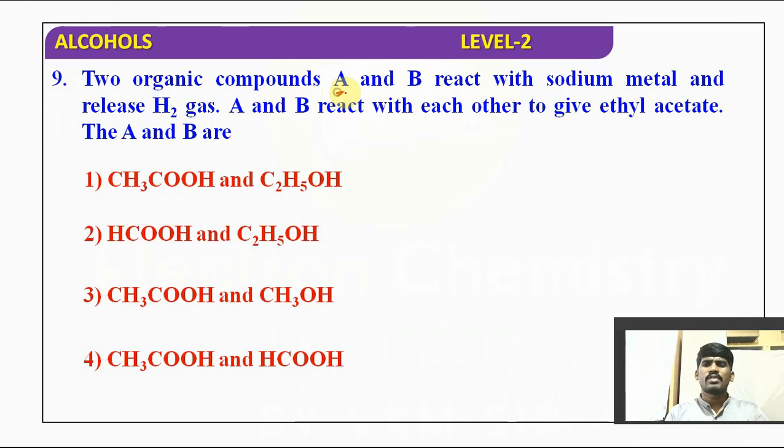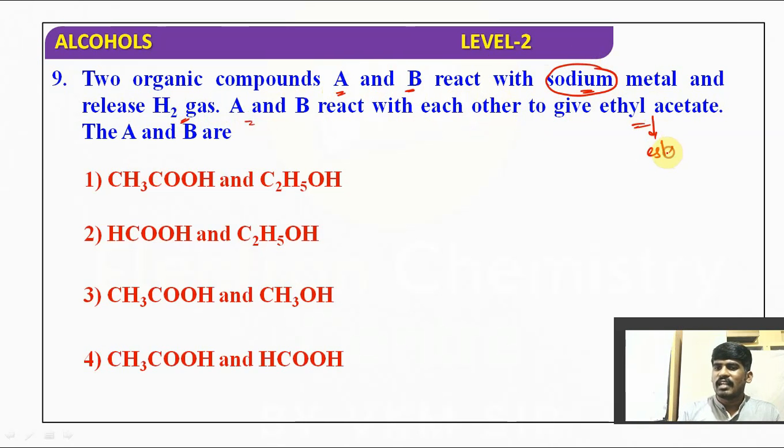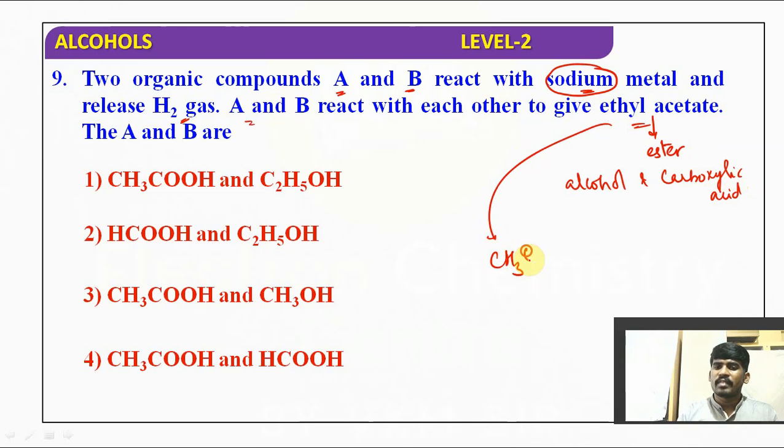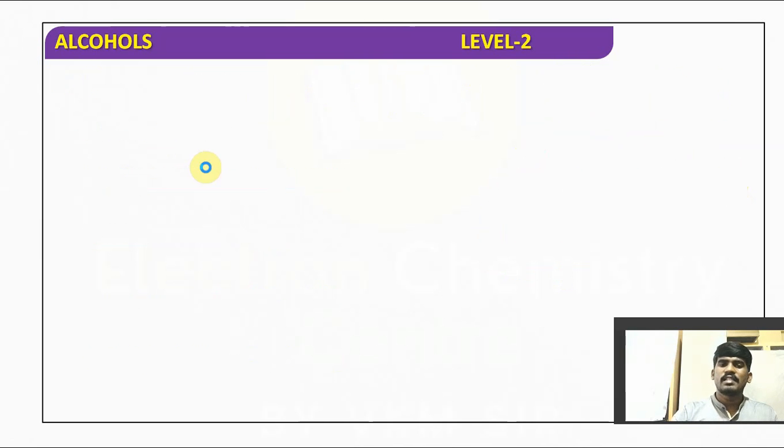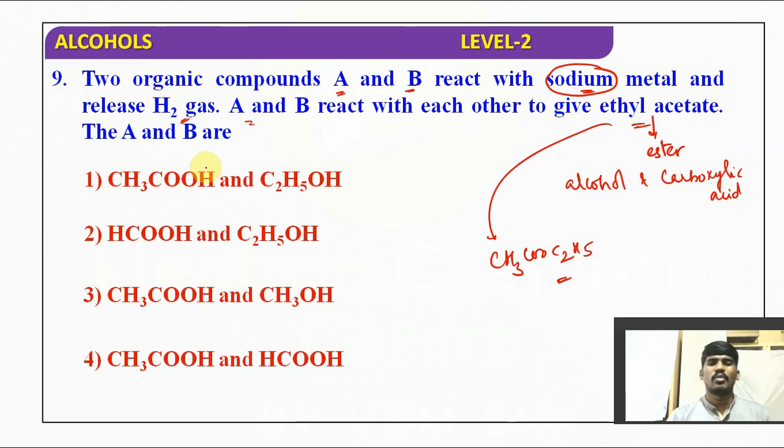Another important question, you can answer it by the hint itself. Two organic compounds A and B react with sodium metal and release hydrogen gas. Both react with sodium metal separately and give hydrogen gas. A and B react with each other to give ethyl acetate. Ethyl acetate is nothing but an ester. An ester can be formed by the reaction of alcohol and carboxylic acid. They mentioned very clearly ethyl acetate means CH3COOC2H5. So that combination must be CH3COOH and C2H5OH.